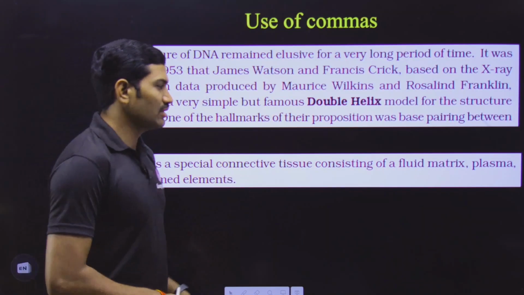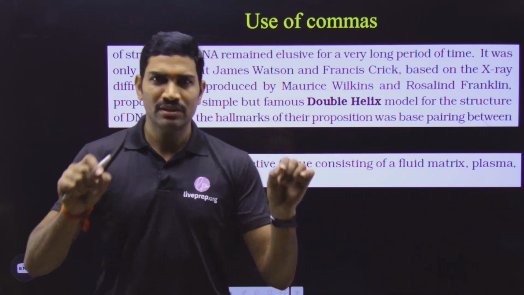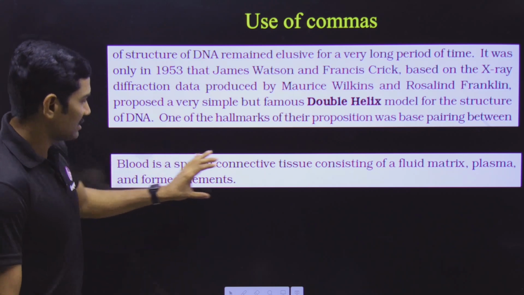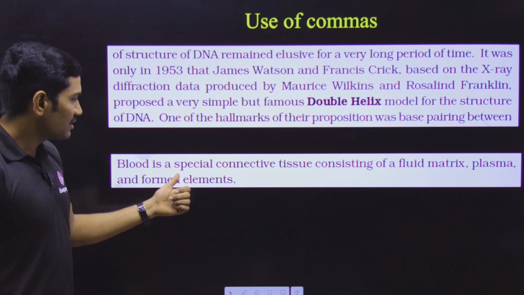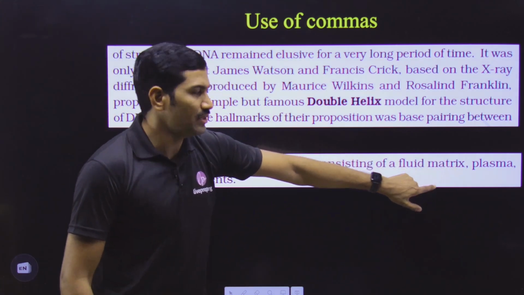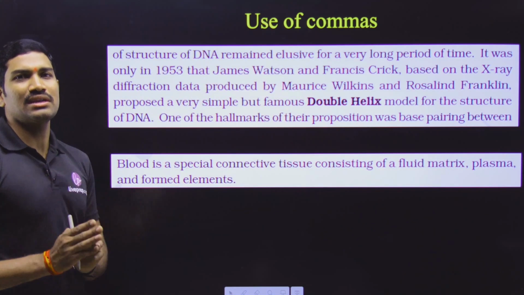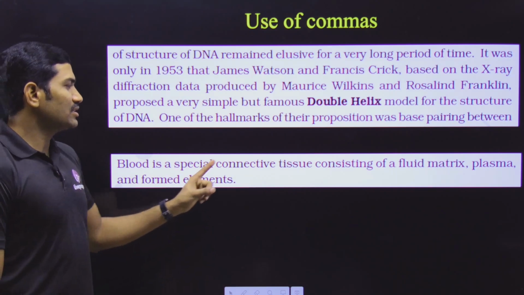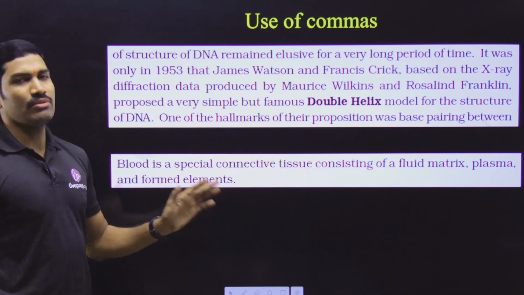And the next one, this is one small example I have given. Actually, these are sentences from the NCERT. I have simply taken a screenshot of this and I am displaying it here. And here, for simplicity, first I will read this bottom one, then we will go with this one. So what is this sentence? Blood is a special connective tissue consisting of a fluid matrix, comma, plasma, comma, and formed elements. This is the sentence they are saying. Now if you are observing this, I will read it once again completely. Blood is a special connective tissue consisting of a fluid matrix, plasma, and formed elements.